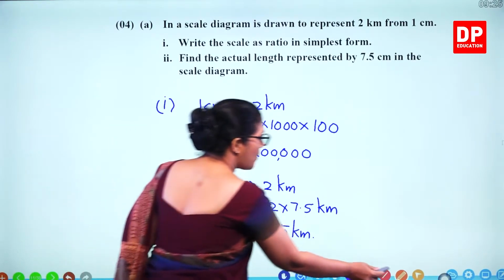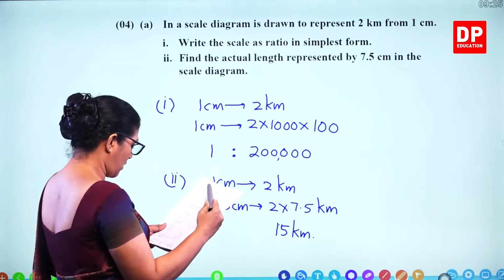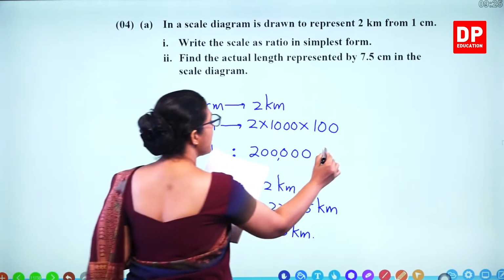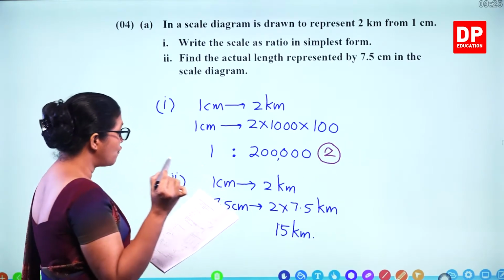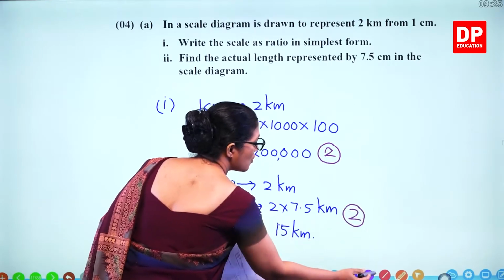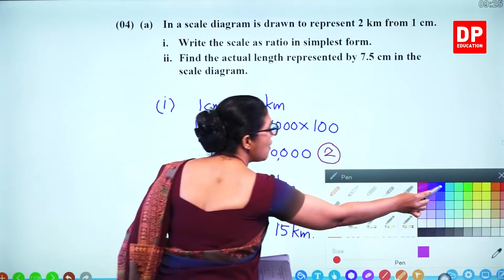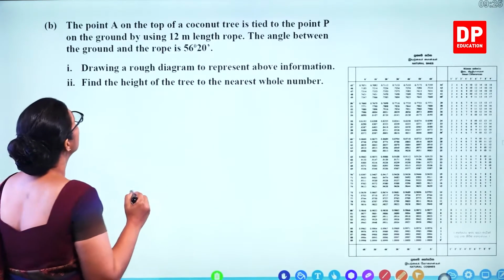So how many marks? 2 marks for the scale, and for 15 kilometers you get 2 marks. So altogether 4 marks. Let's do the next part.